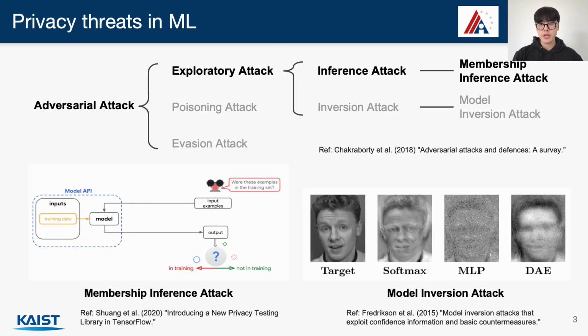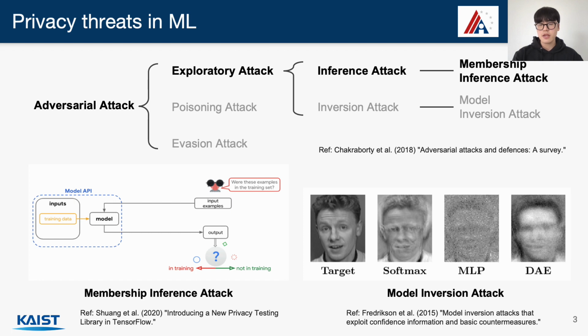In real-world applications, most machine learning models focus only on performance, so it makes the models more vulnerable to privacy attacks. Exploratory attack is one of the adversarial attack techniques that extract information about the victim ML system. Among them, the membership inference attack is the most popular technique.